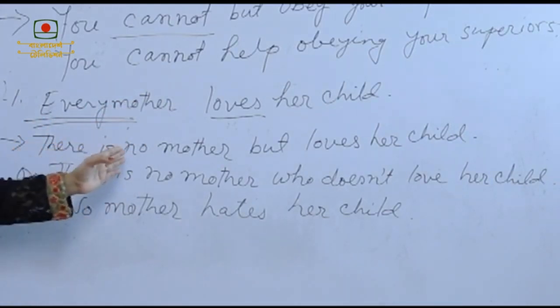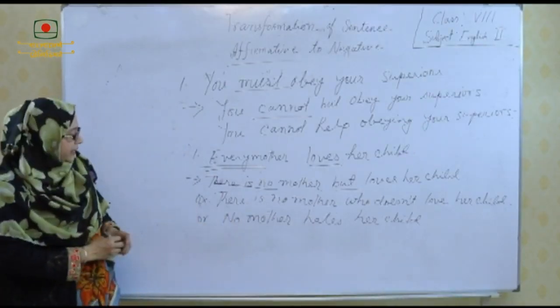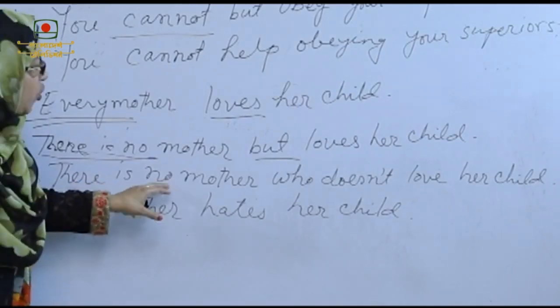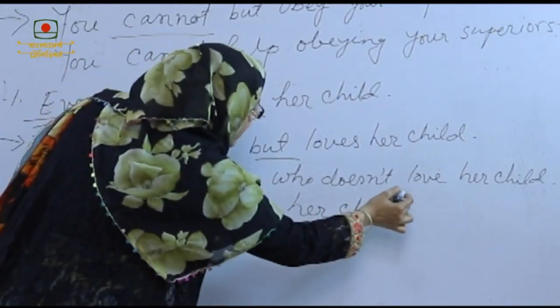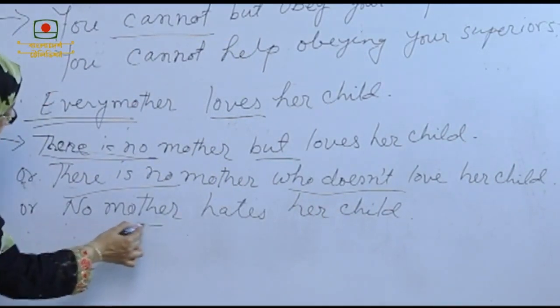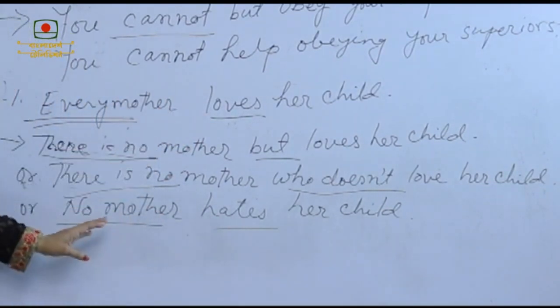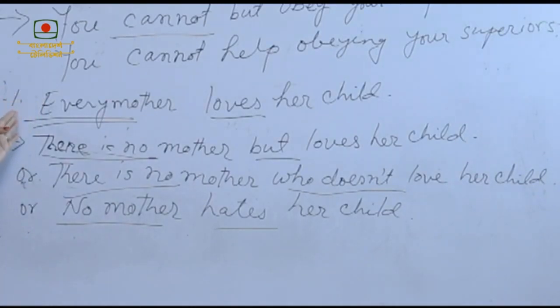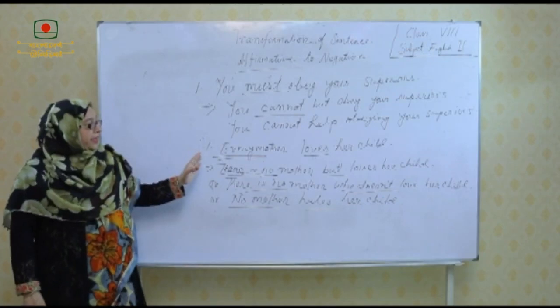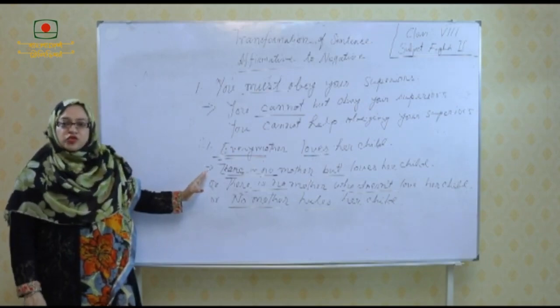The first one is there is no mother but loves her child, and the another one is there is no mother who doesn't love her child. The third one is no mother hates, which is opposite to the word loves her child. So, students, is it clear to you? If every is used in an affirmative sentence, then we use these three types of sentences to turn it into negative.